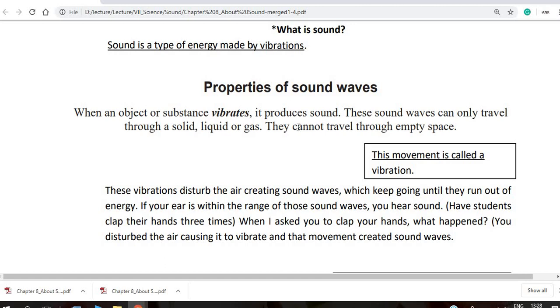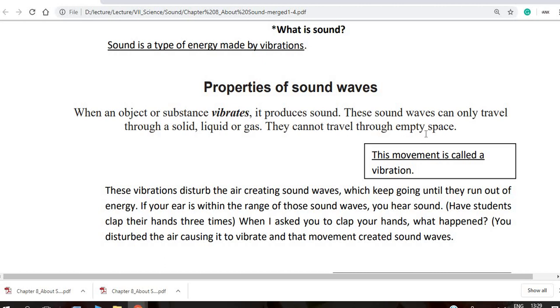The sound waves can only travel through a solid, liquid or gas. They cannot travel through empty space. There are three mediums, as you know: solid, liquid and gas. The speed of sound depends on the different mediums. In the solid medium, the sound speed is different; in the liquid medium, it is different; in the gas medium, it is different. We can discuss it later, in the next lesson.